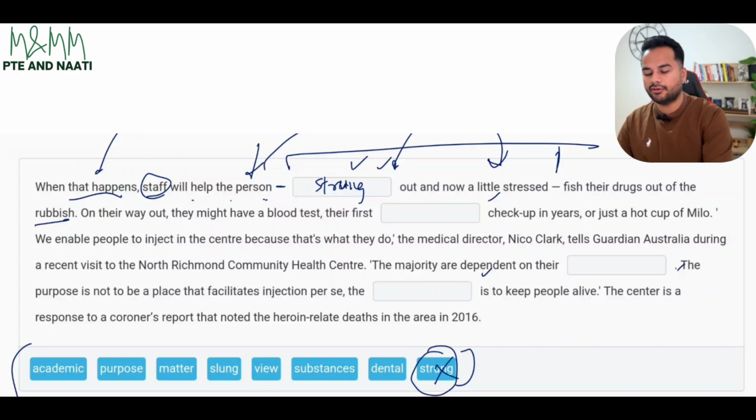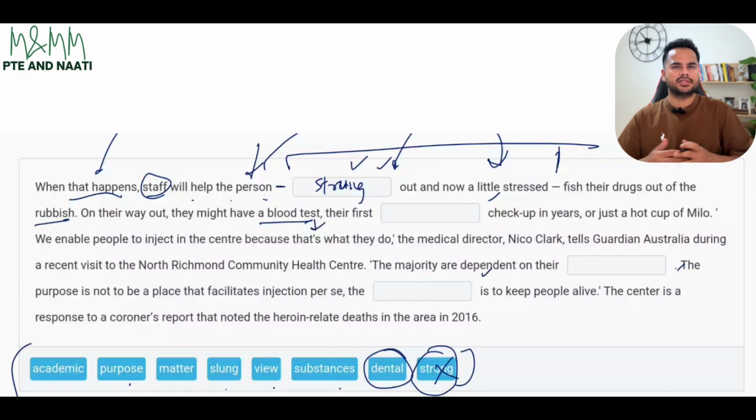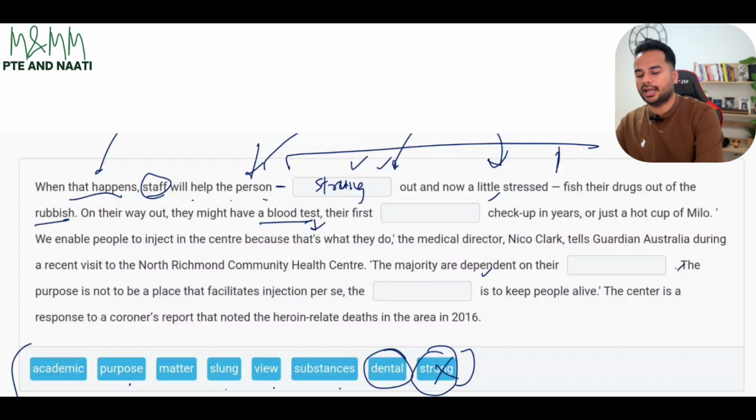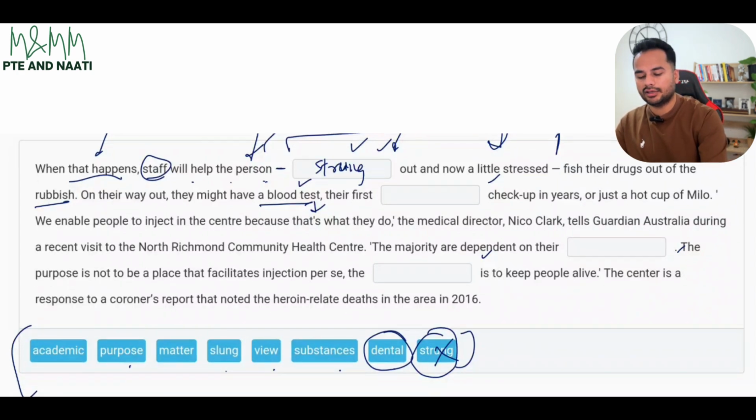On their way out, they might have a blood test, their first dash checkup. What kind of checkup are they going to talk about? So blood test is one thing, their first dash checkup. Looking at the options, academic checkup doesn't really make any sense. It's related to the body. Purpose checkup, matter checkup, slung checkup, view, substances, dental. Dental sounds like my right answer because that's again a very common phrase to use. Dental checkup is what we do. And like I said, we are talking about something related to the body. So blood test is done, and then you can say dental checkup would be the right answer.